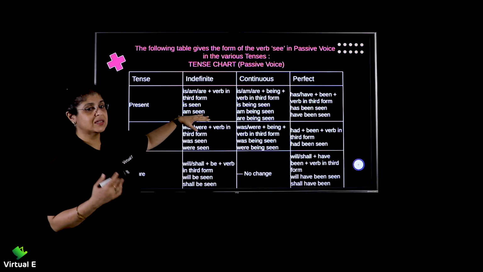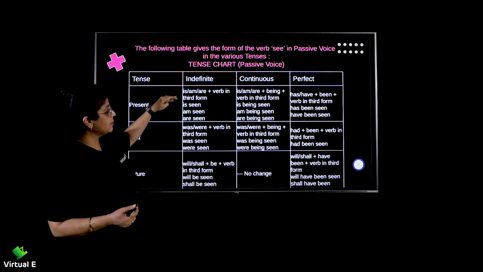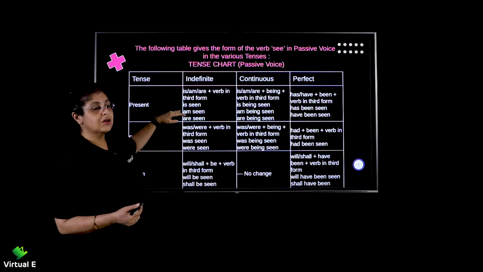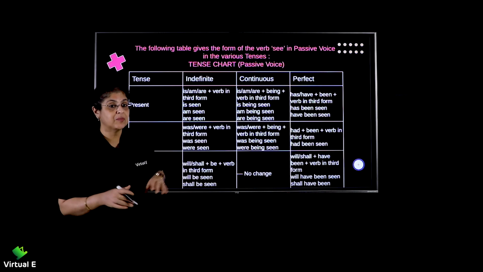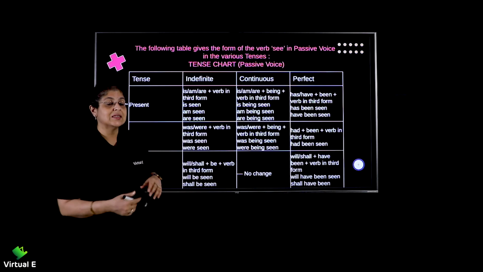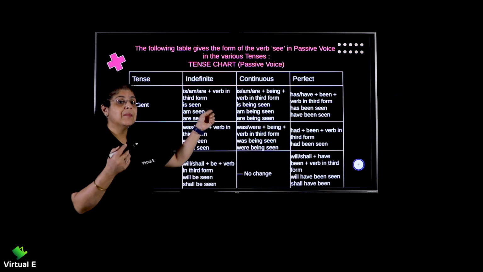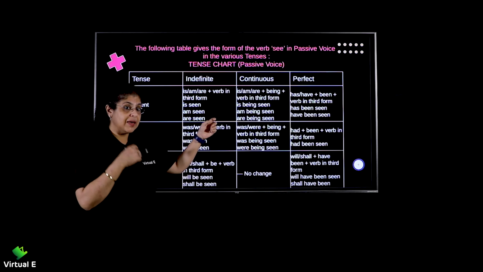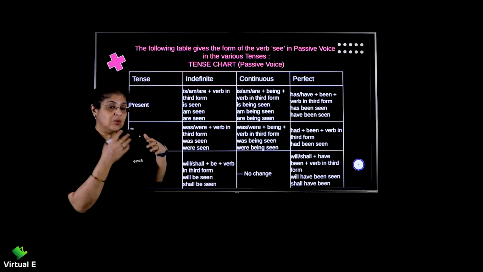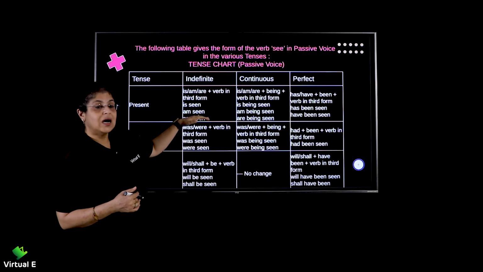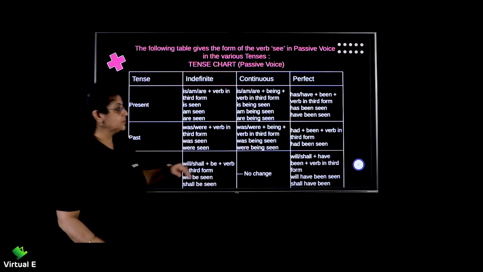Now here we are taking the example of see. So see becomes seen, right? So here it will be is seen, am seen or are seen when it comes to indefinite, when it comes to simple present. I'll give you another example. Like I said, I read a book. So a book is read by me. I becomes me, right? Likewise, you have those other sentences where you can apply the is, am, are forms because it is present simple.